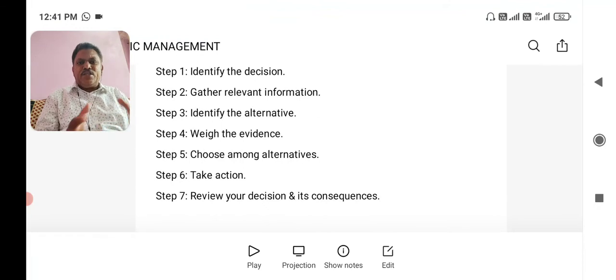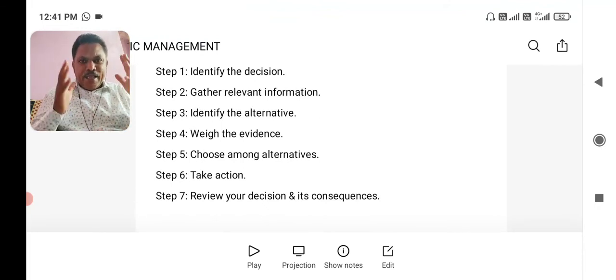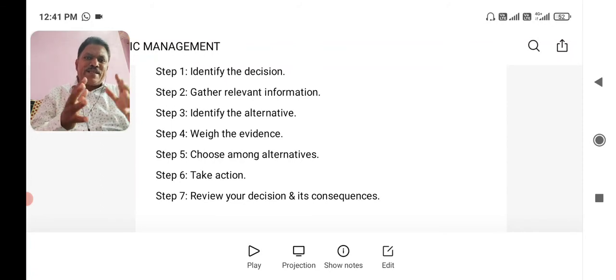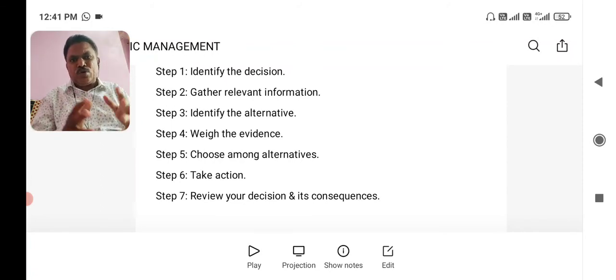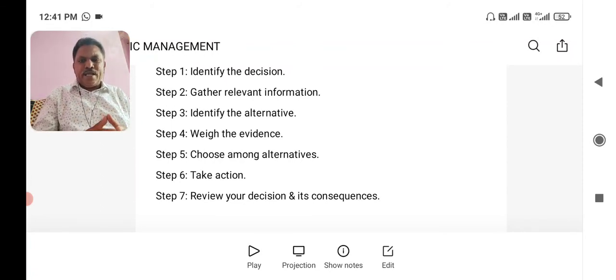Otherwise, if we are in the superlative degree and in the superiority complex that whatever decision we have taken is correct and best suitable to the stakeholders, and if something goes wrong in future, then the management will be blamed. The people who have taken the decision will be blamed. Therefore, once